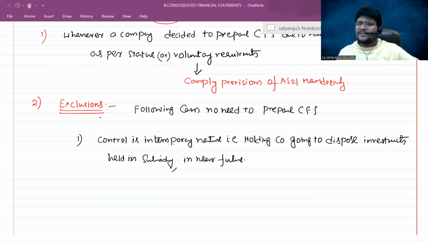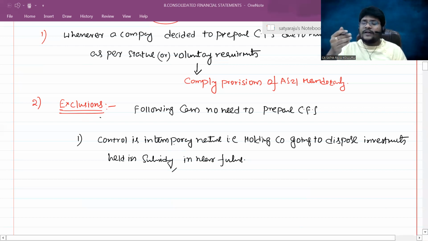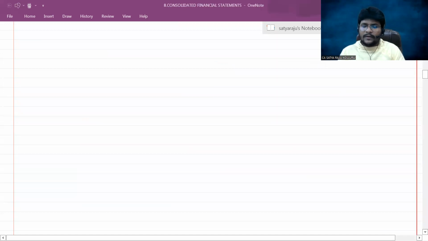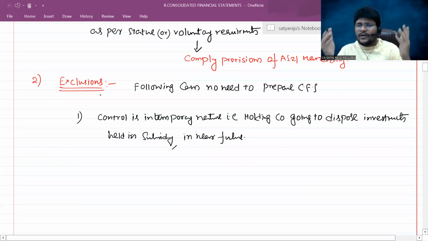Sir, in which circumstances is this generally happening? For example, the holding company has made investments in the shares of a subsidiary, which are held as a current investment, let us assume. Or my company is an investor company. Now such shares I am treating as stock in trade. For all investor companies, the investments made in different companies are simply treated as pure stock in trade.